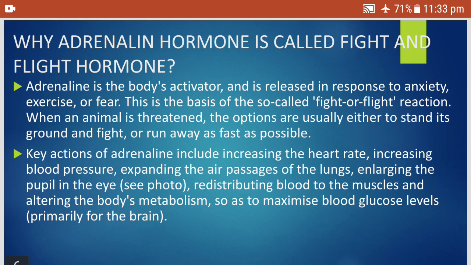Why is adrenaline hormone called the fight and flight hormone? Adrenaline is the body's activator and is released in response to anxiety, exercise or fear. This is the basis of the so-called fight or flight reaction. When an animal is threatened, the options are usually either to stand its ground and fight or run away as fast as possible. Key actions of adrenaline include increasing the heart rate, increasing blood pressure, expanding the air passages of the lungs, enlarging the pupil in the eye, redistributing blood to the muscles and altering the body metabolism so as to maximize blood glucose levels, primarily for the brain.